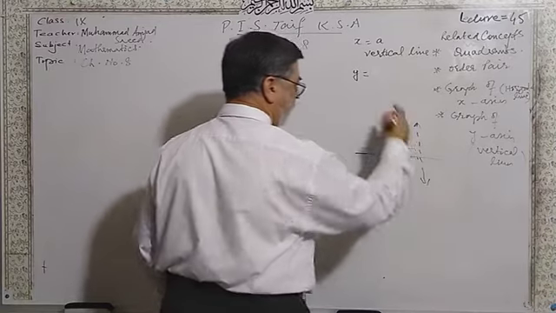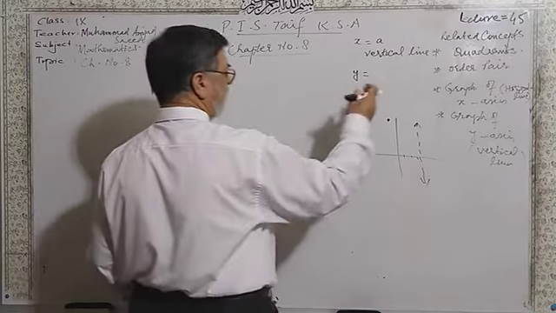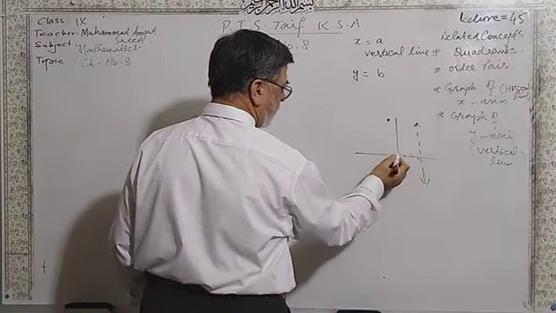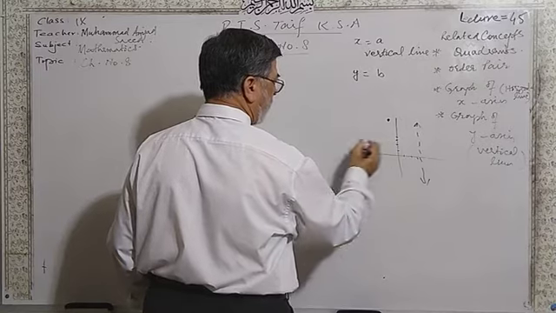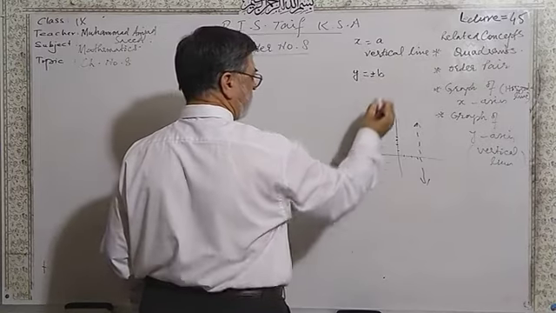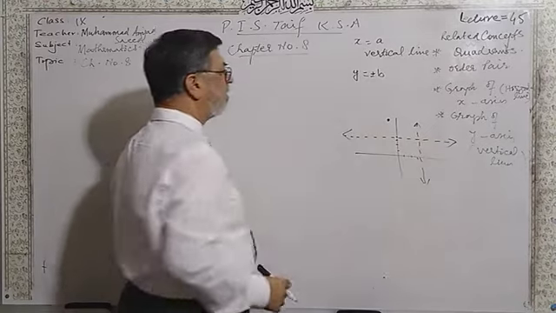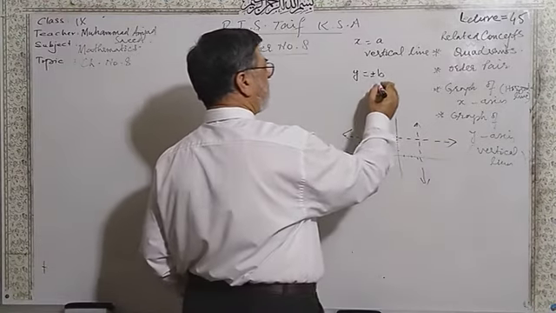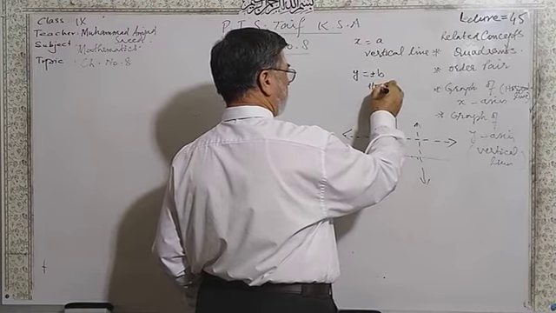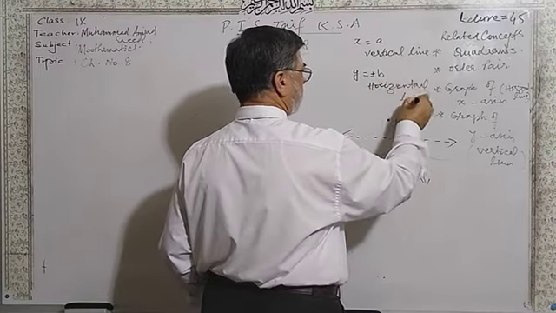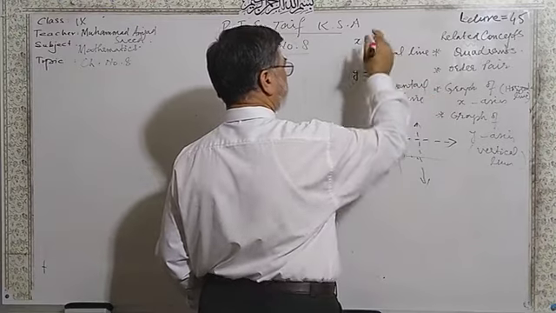This is parallel to y-axis. Similarly, y is equal to b. When you draw y is equal to b, plus or minus, that will be parallel to x-axis. So that's why it is a horizontal line. And this is a vertical line, x is equal to a.